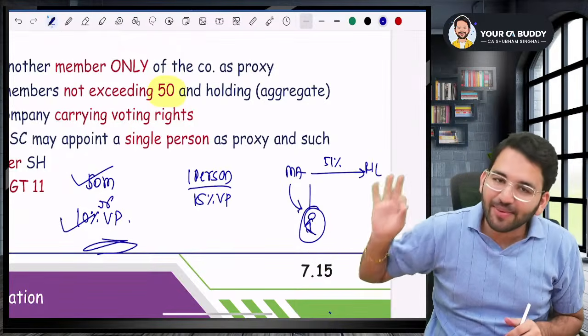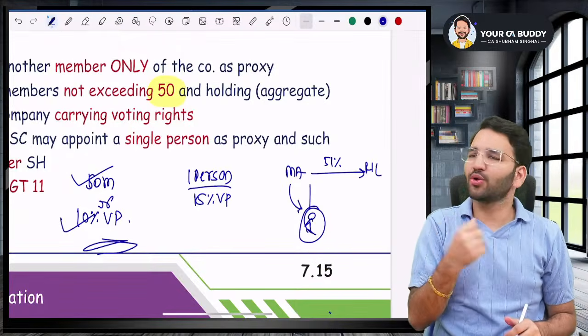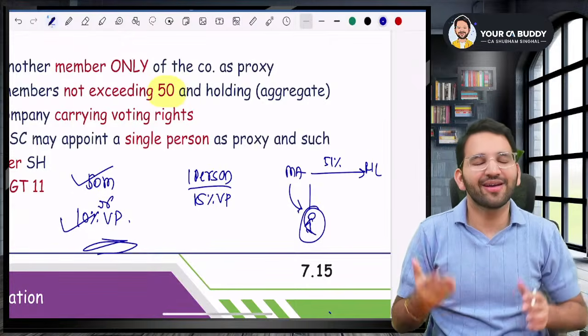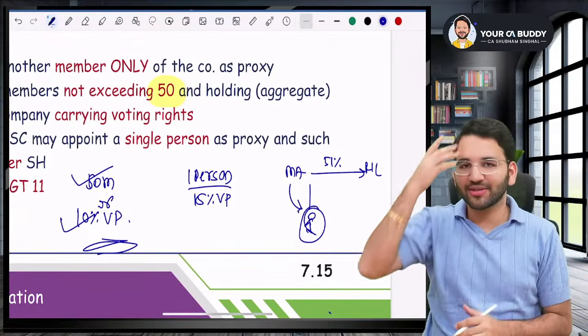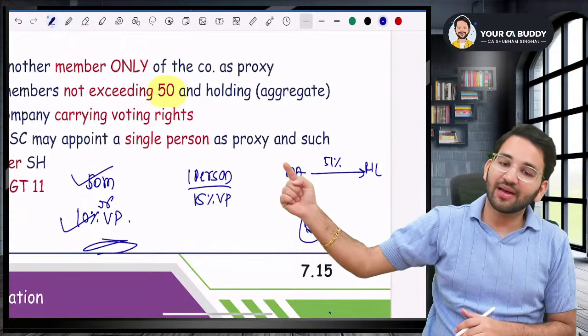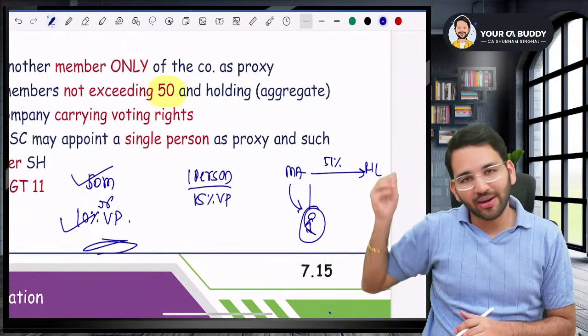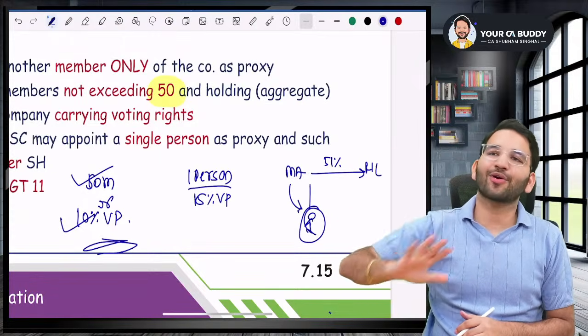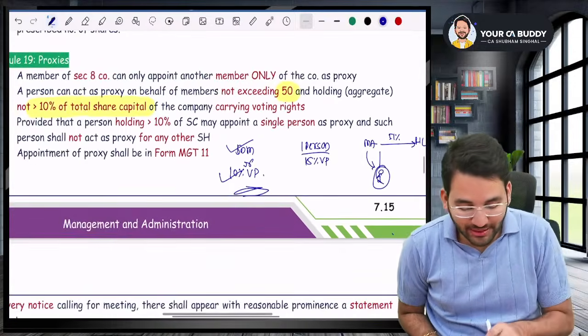Okay. So please understand, you cannot have too much power. You cannot have more than 10% voting power. So basically up to 50 members having 10% of voting power. But in case a single member has more than 10%, you can become proxy for that member, but you cannot become proxy for any other members.